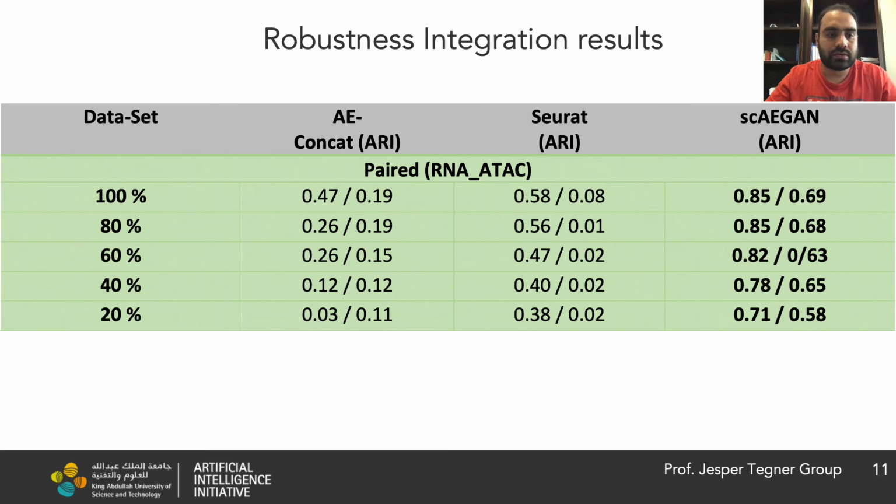Then we evaluated the robustness of the scAEGAN, where we removed a certain percentage of cells from each data set and tried to see how it affects the performance of the scAEGAN and other methods, using different ratios of the cells. The results show that the scAEGAN outperforms other methods in this robustness task as well.